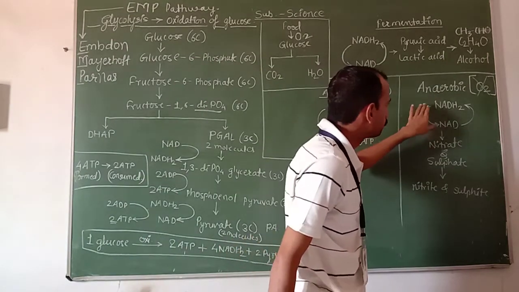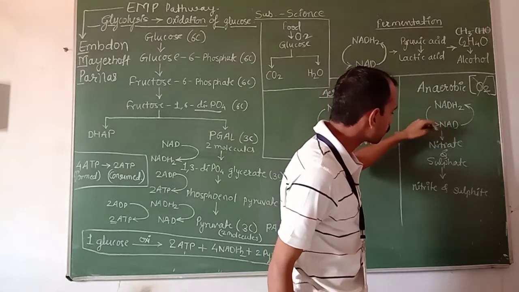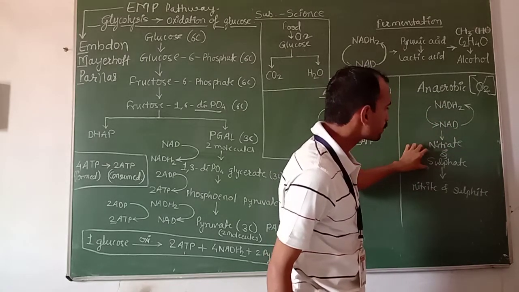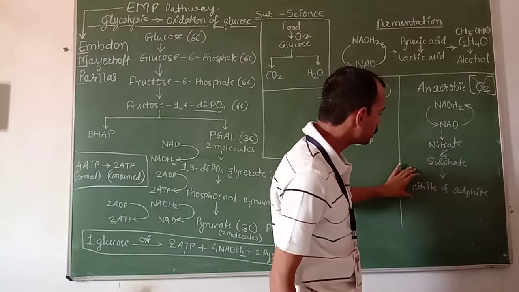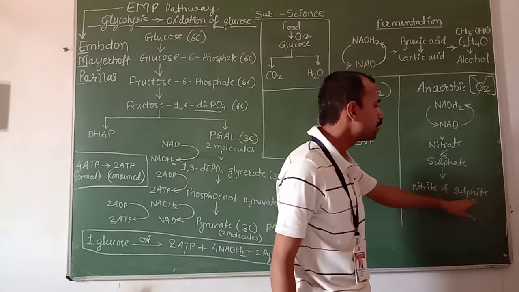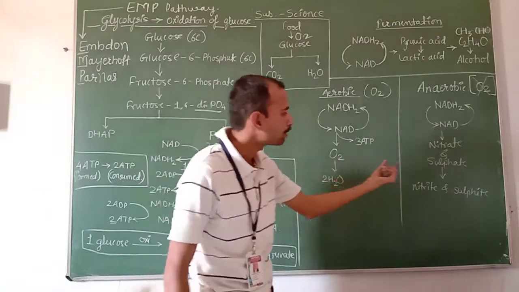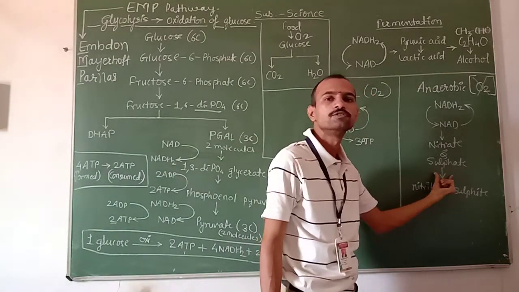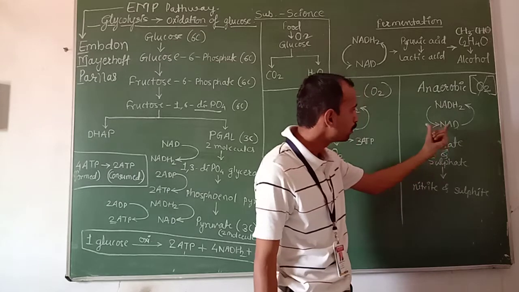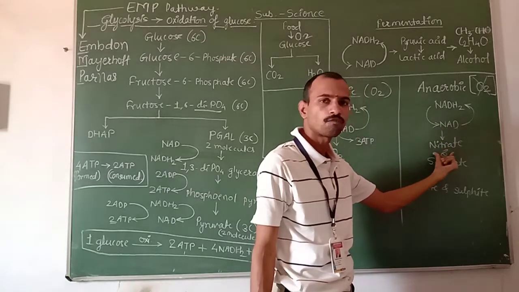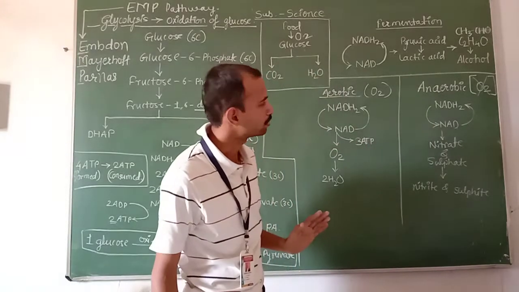On the other side, when the same cycle is going on, nitrate and sulfate compounds are released, which result in formation of nitrite and sulfide. Meaning here oxygen was coming out, and here, other than oxygen, whichever other minerals there are will come out, and that's why, due to the absence of oxygen, this process is known as anaerobic respiration.